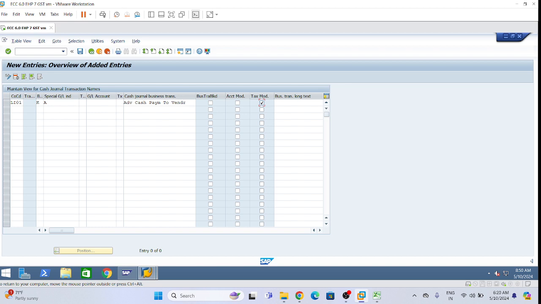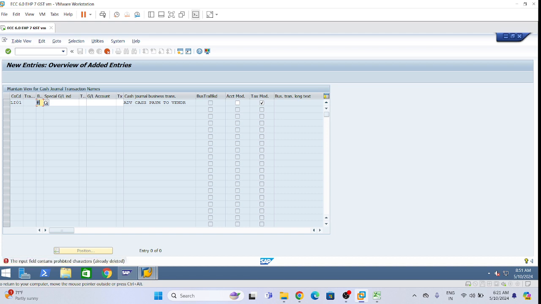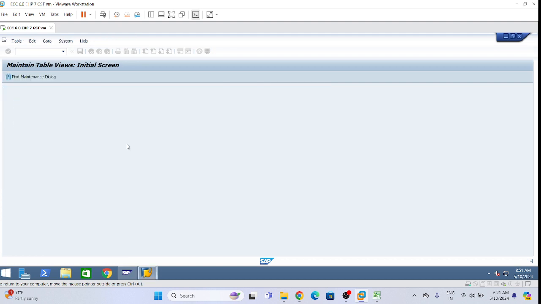Tax method, select, tick this one, and save. Why is this error coming? This one is K. Okay, save in our PR.